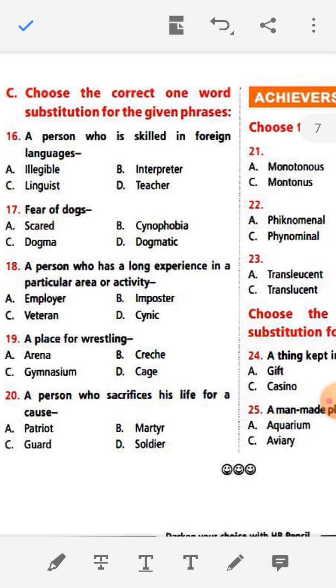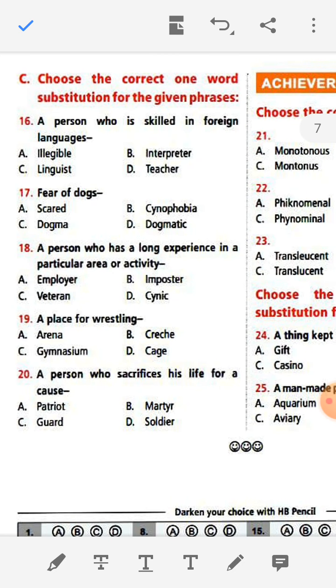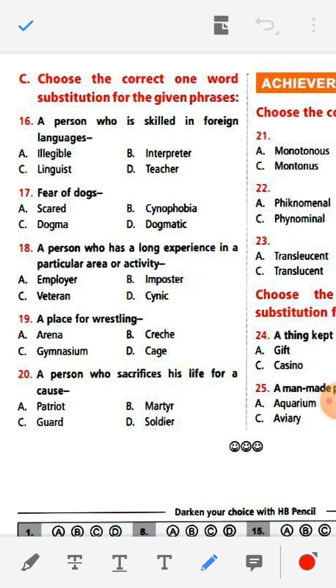A person who is skilled in foreign languages, the person is called a linguist. The option is C. A, eligible, is not; B, interpreter, no; D, teacher, no. So a person who is skilled in foreign languages is a linguist.